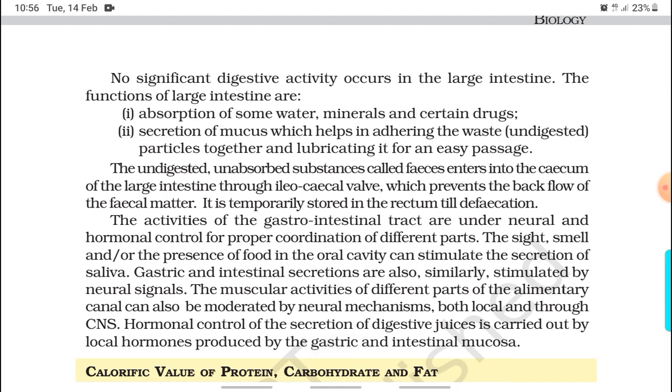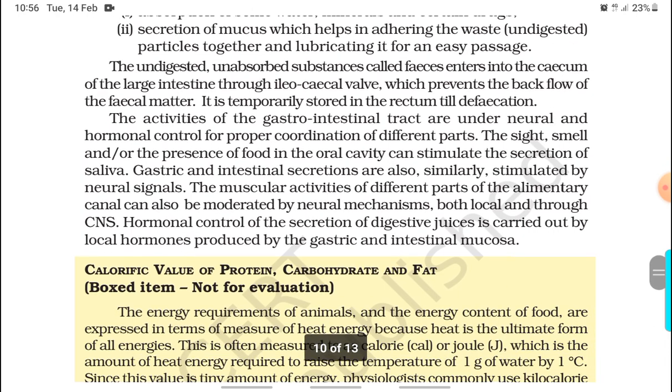The functions of the large intestine are absorption of some water, minerals and certain drugs, and secretion of mucus, which helps in adhering the waste or undigested particles together and lubricating it for an easy passage. The undigested, unabsorbed substances, called feces, enter the cecum of the large intestine through the ileocecal valve, which prevents the backflow of the fecal matter. It is temporarily stored in the rectum till defecation.